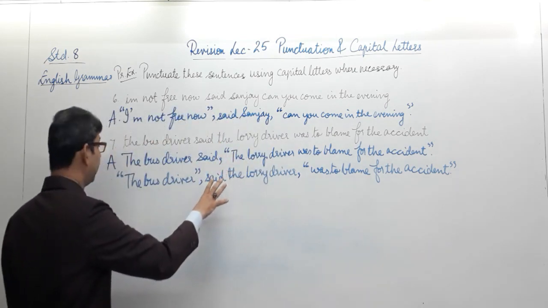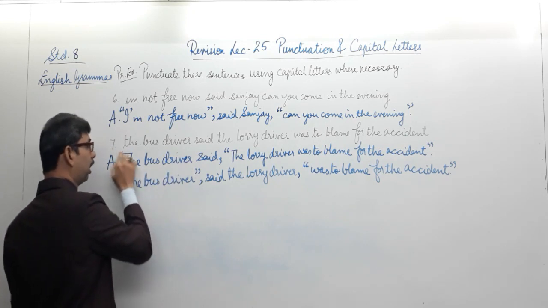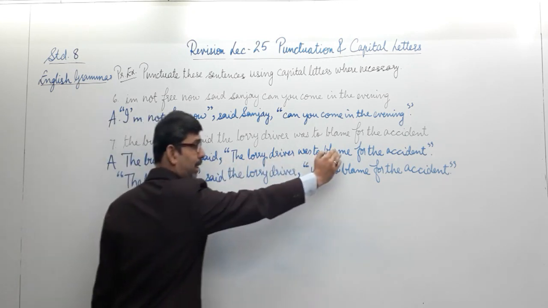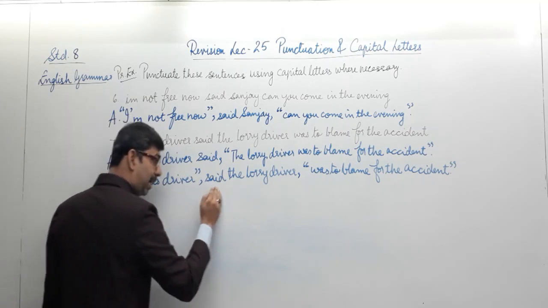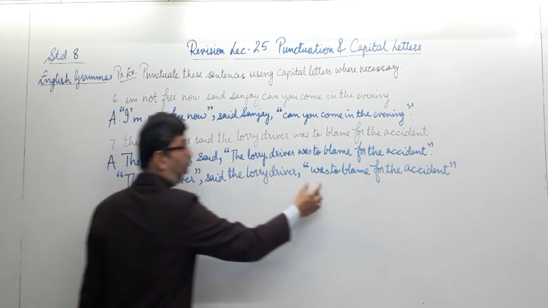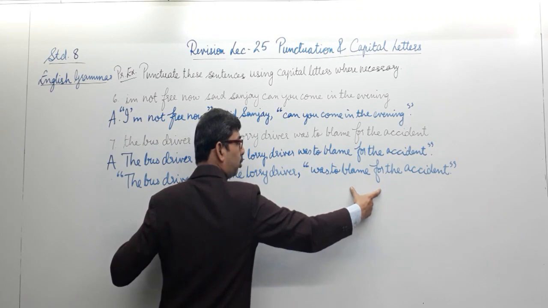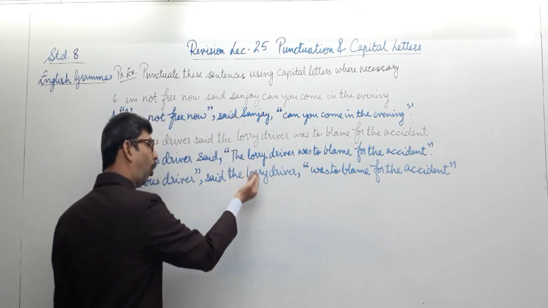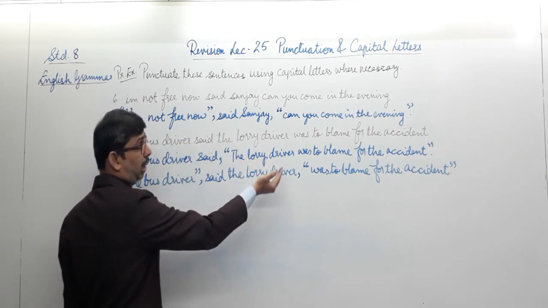Have a careful look at the two sentences. The bus driver said, so we are not having any inverted commas over here. We are saying that the bus driver is saying something, and this is what he said. But in the second sentence, the bus driver said the lorry driver. So the bus driver was to blame for the accident. Who said these two quoted things? The lorry driver said this. In this case, it is the lorry driver blaming the bus driver. In the previous case, the bus driver was blaming the lorry driver.